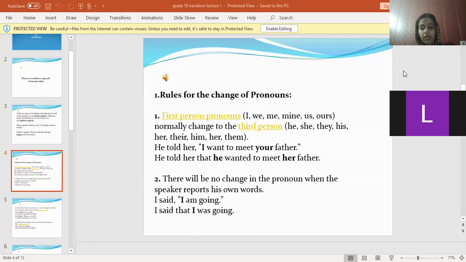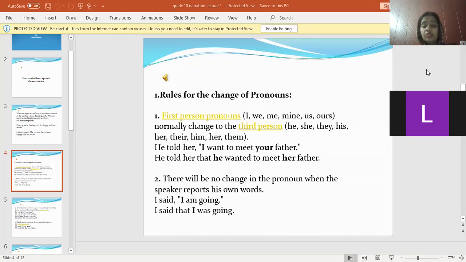Okay, that's good, Amna. The words that are used instead of nouns. The first change is in the first person pronoun. There are three kinds of personal pronouns: first person, second person, third person. First person is for the speaker, second person for the listener, and third person for the person talked about.